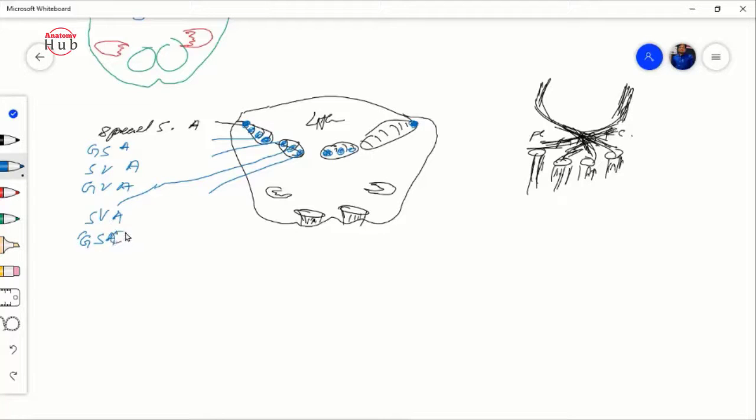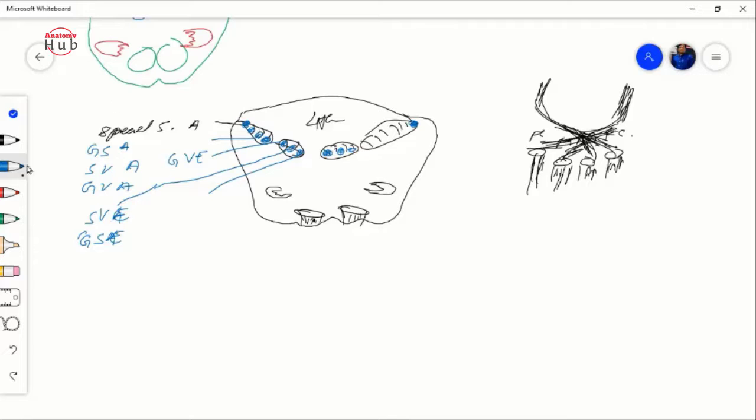Sorry, these are efferent, not afferent, motor. This is also efferent. So most laterally you will find your general visceral efferent. This is general visceral efferent, this is your special visceral efferent, this is your general somatic efferent. Like that, here you will find special somatic afferent, general somatic afferent, special visceral afferent, general visceral afferent. In this way, the alar plate and the basal plate will be fragmented into pieces.